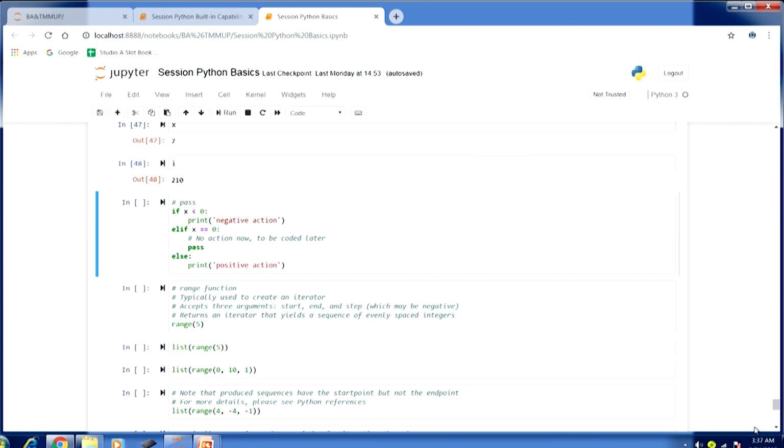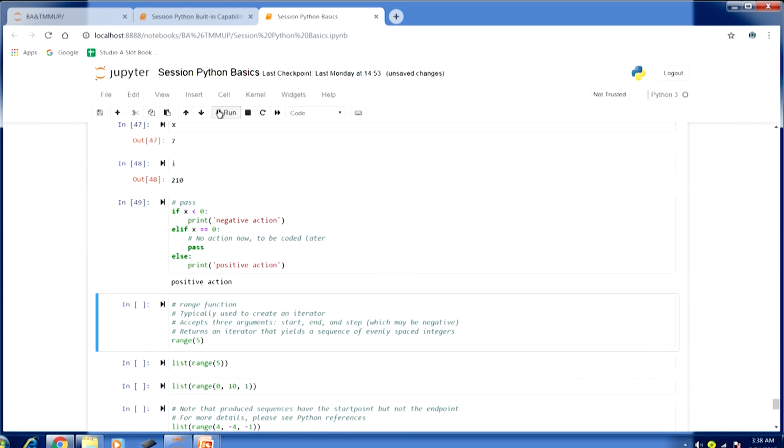and then the next block is else, that is the catch all block that we have. So, if all the above conditional expressions are evaluated to be false, then this is going to be executed and will print this statement, positive action. In this case, since the value of x is 7, which is positive, we will actually be printing this else block. So, let us run this. As you can see, the positive action message is actually printed.